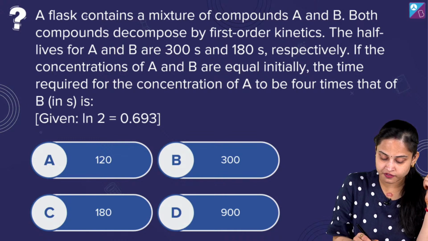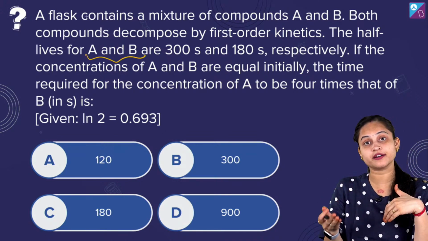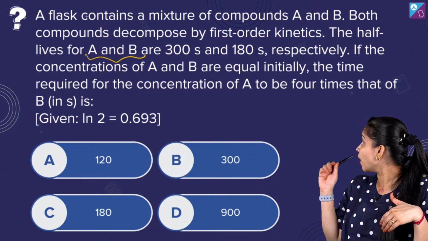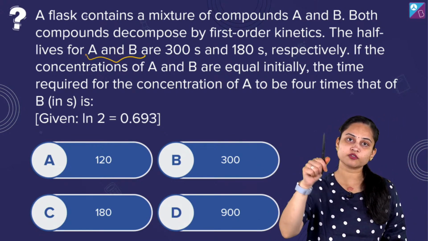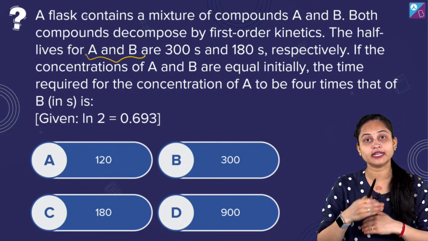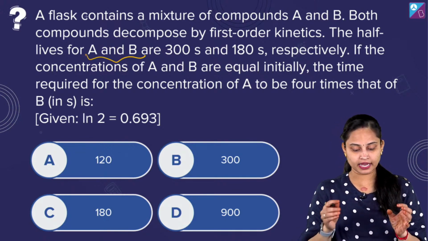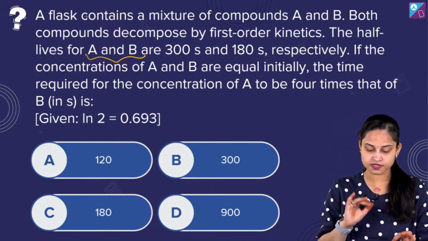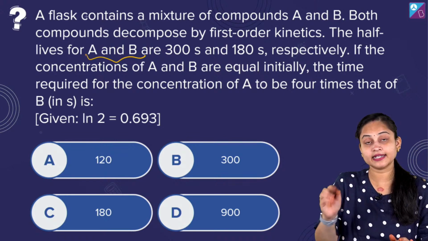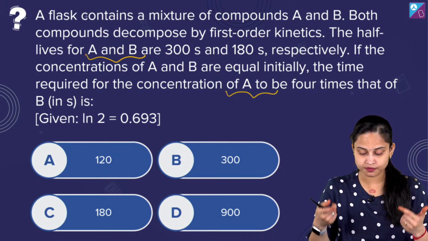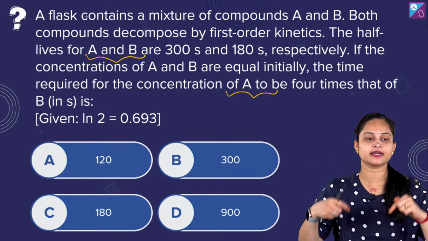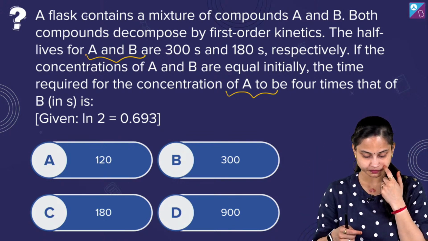The half lives of A and B are 300 seconds, okay, and 180 seconds respectively. If the concentrations of A and B are equal initially, okay, A और B के initially concentrations equal हैं, then the time required for the concentrations of A to be 4 times that of B in second is what? It's a very good question.